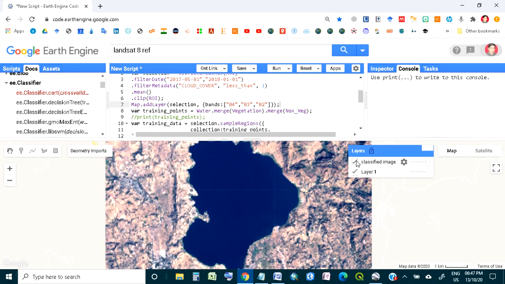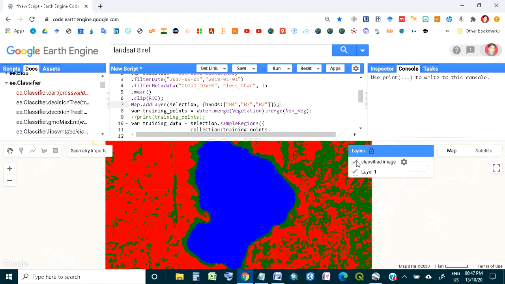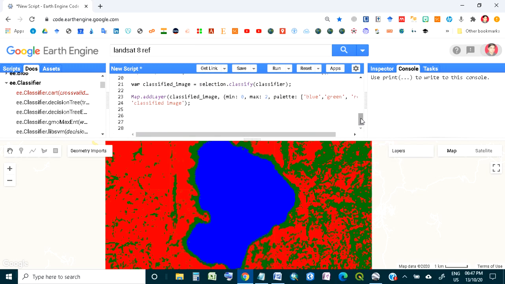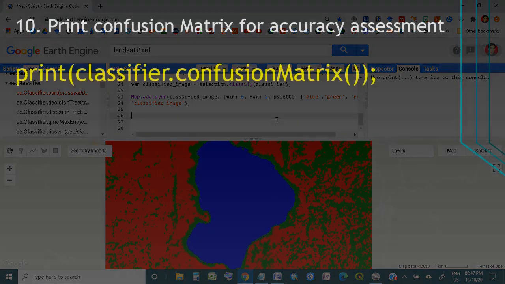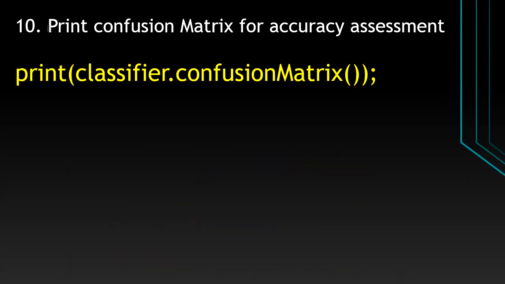At the end, we go for accuracy assessment for any class. Without accuracy assessment, we will not be sure how perfect we are in our work. So for that purpose, let's move to the last step, the confusion matrix. This is the last and most important point, because we have to be sure how accurate the classification we have done is. For that purpose, you have to use this code.